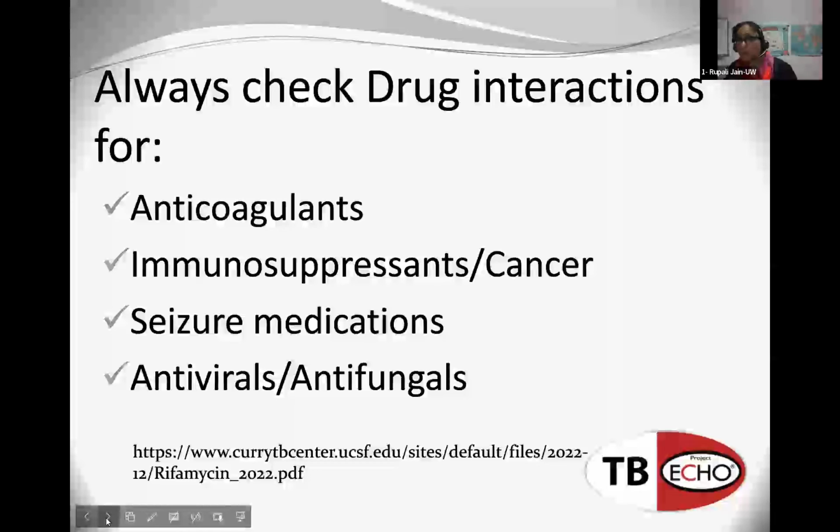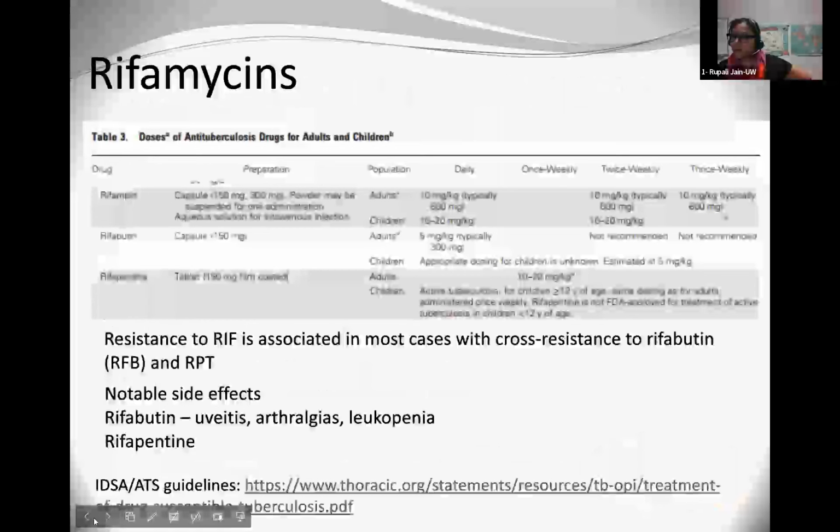I always check for drug interactions when I have patients on those. Immunosuppressants, cancer medications, and seizure medications are always really important. And antivirals such as antiretrovirals and antifungals are ones where I always perk up my ears when I hear about somebody being put on rifampin, but also this Curry guide is available to help with that.